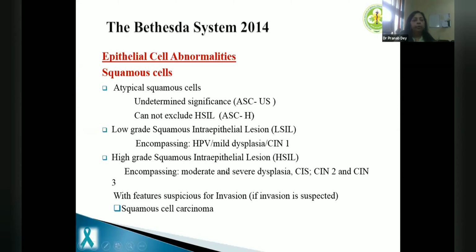With this, we go to the Bethesda system of epithelial cell abnormalities, which is the important thing. We are screening these smears just not to miss HSIL cases. We should not miss any epithelial abnormality, but we cannot afford to miss HSILs.